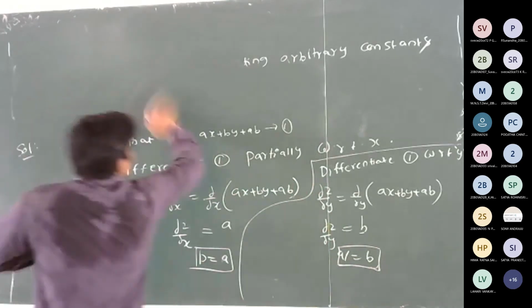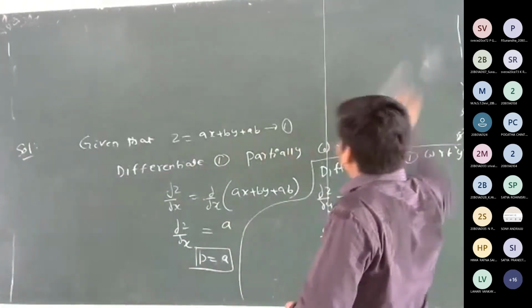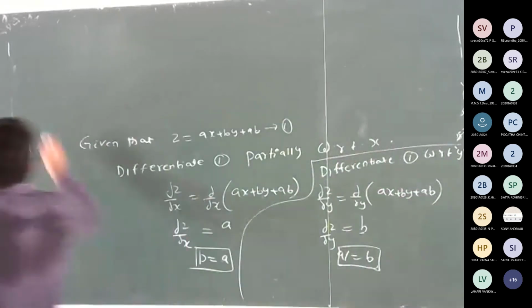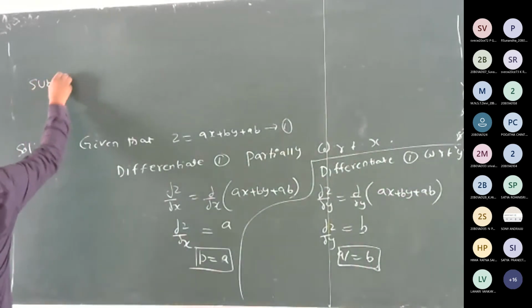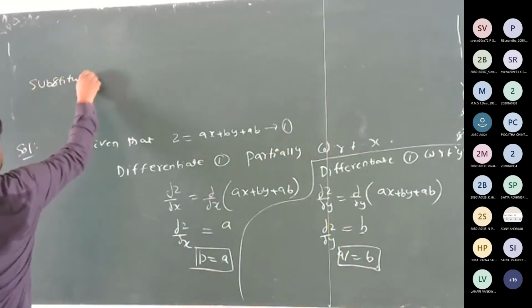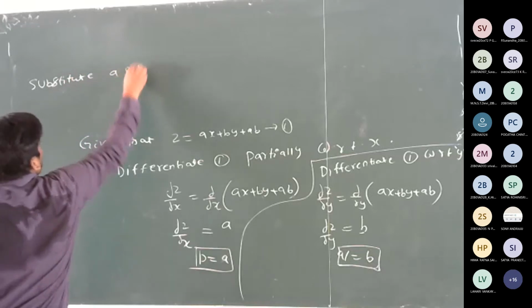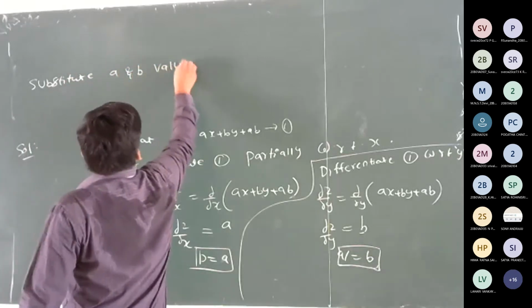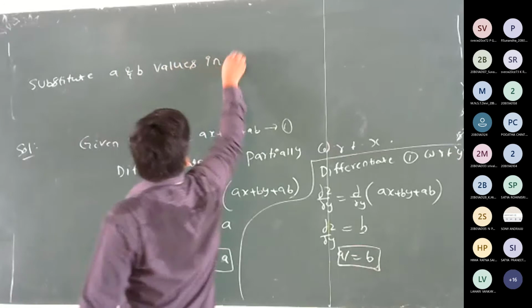Finally, substitute the a and b values in 1.